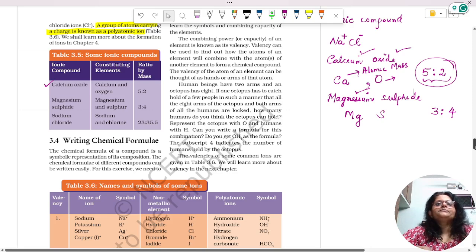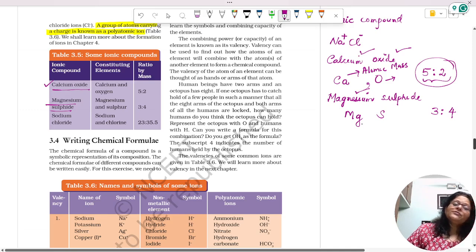Okay, let's read what is written. Chemical formula of compounds. Here we have seen a lot of compounds, calcium oxide, magnesium sulfide. While I was writing, I took a lot of time. We also have learned about the symbols that we have used. Compounds are also written in symbolic form, and that is called the chemical formula.